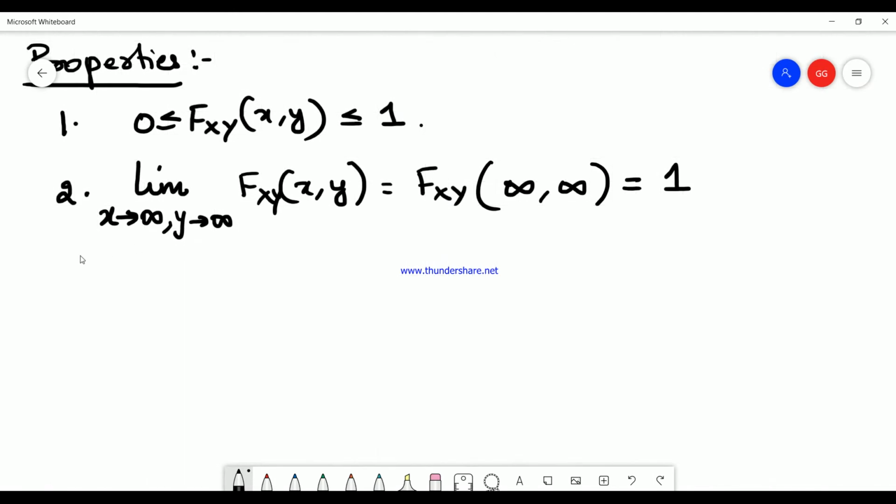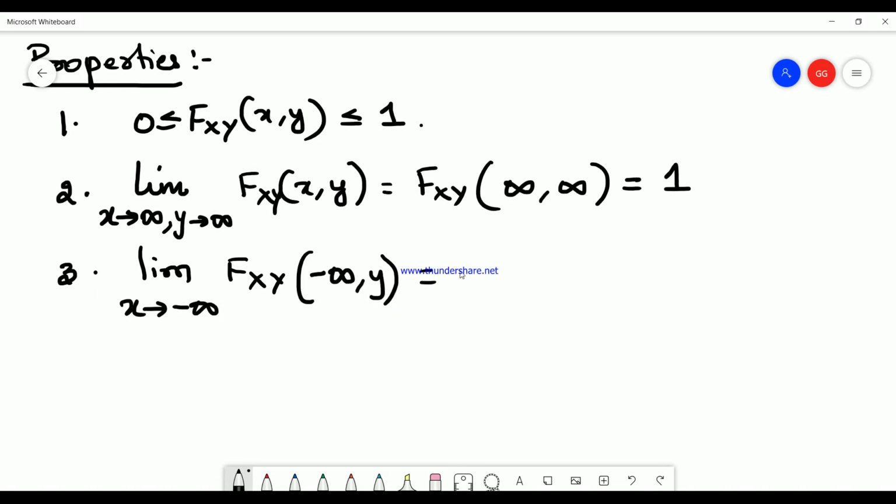The third property: take the limit with x tending to minus infinity, then F_XY(minus infinity, y) is equal to 0.